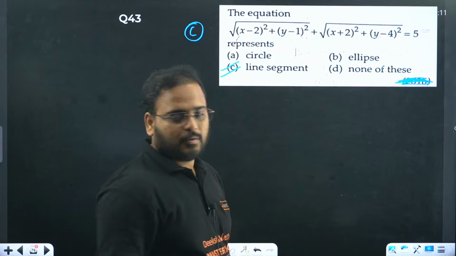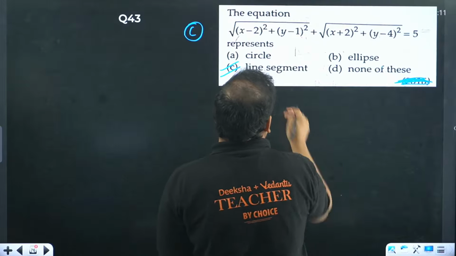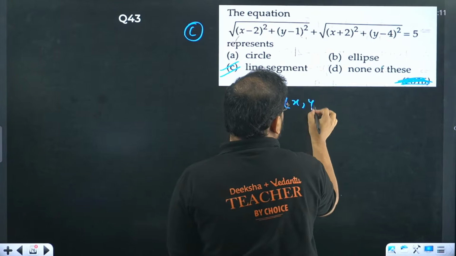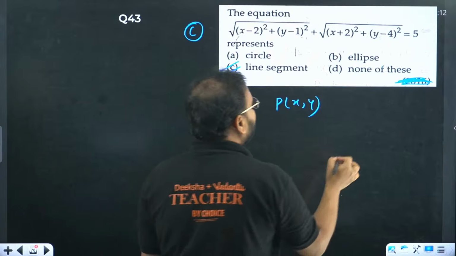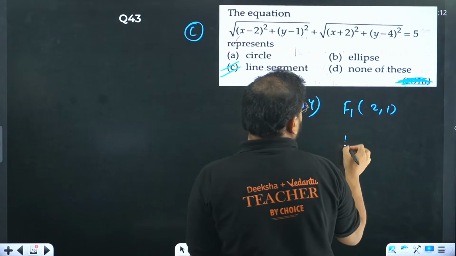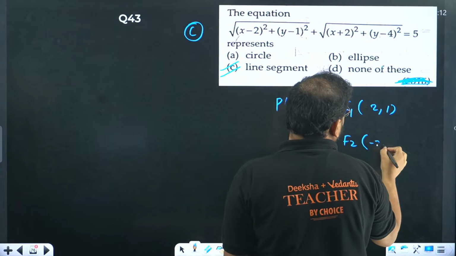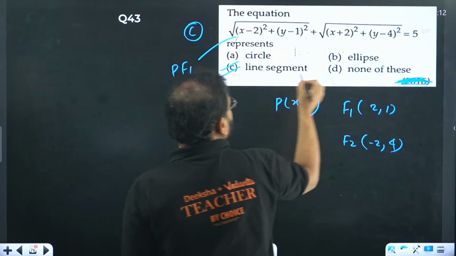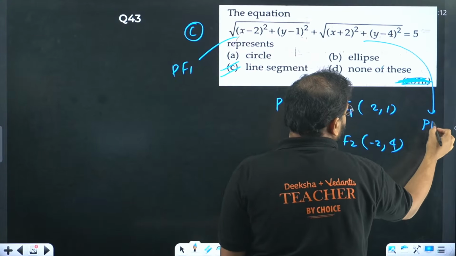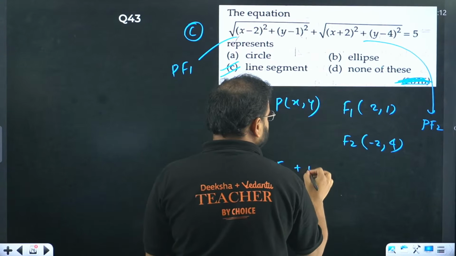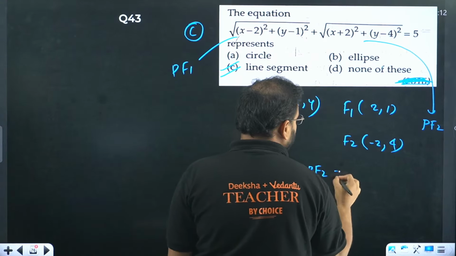How to solve this question? Look at the result that you have. If you look at the x and x, it means there's a point P which has coordinate x comma y. There's a point F1 with coordinate 2 comma 1, and point F2 with coordinate minus 2 comma 4, because this value represents PF1 length and this value represents PF2 length. This is the condition for writing the conics. So PF1 plus PF2 is equal to the value D, which is 5.